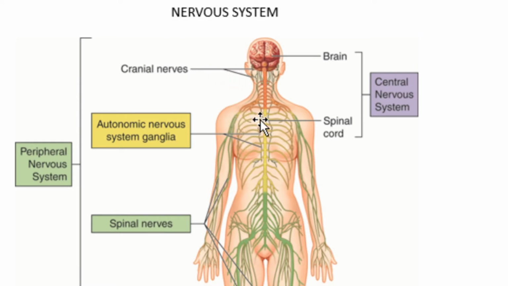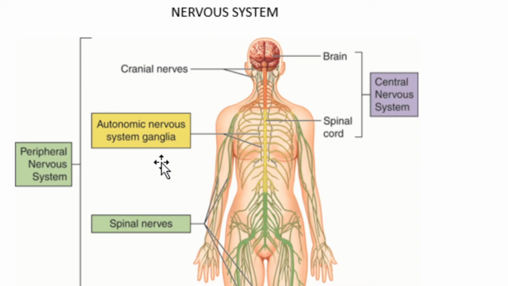On either side of the spinal cord you can see the spinal nerves, and these nerves emerge from the spine. Cranial nerves emerge from the brain. Cranial nerves and spinal nerves together constitute the peripheral nervous system. And then you can see a chain of ganglia along the spinal cord. It forms the autonomous nervous system.